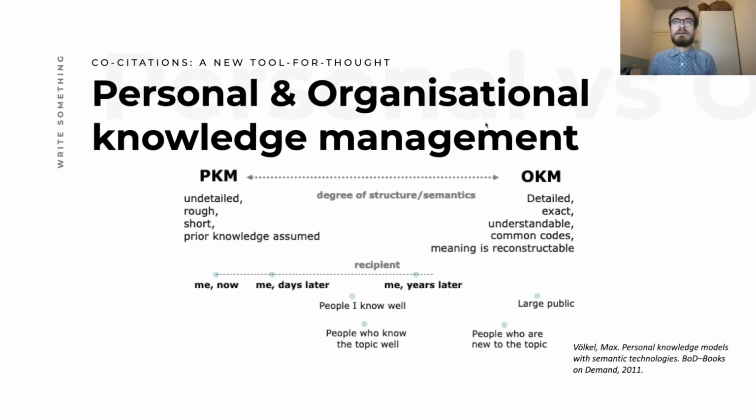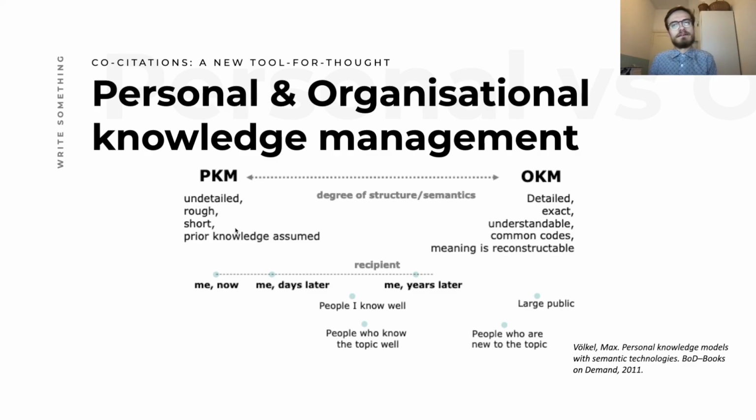And the thesis compares it to organizational knowledge management, so for a much larger public, when you write for a lot more people than just yourself. If you write for yourself, you should really try to focus on efficiency. Because there's really no reason to put all this structure in your vault if you already know what it's going to mean. There is not that much ambiguity because to you it is not ambiguous. To the general public, it will be a lot more ambiguous than to you because you already know all the context, all the prior knowledge.